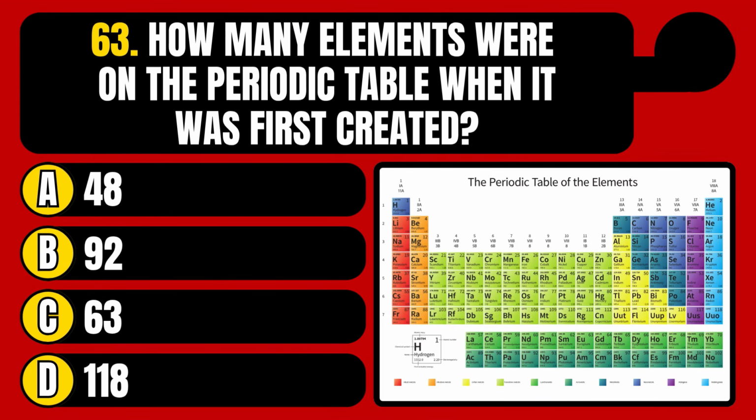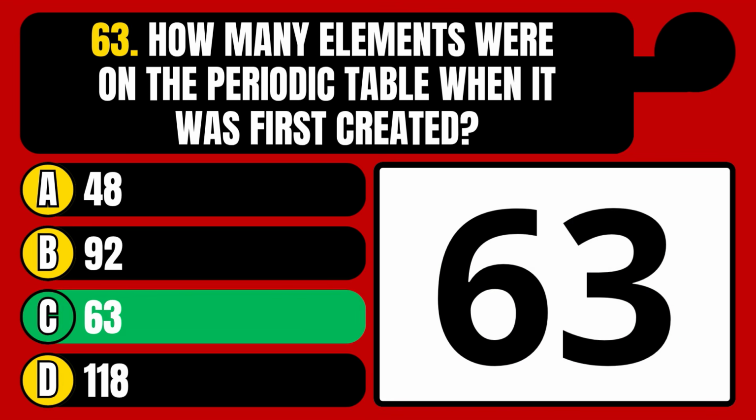How many elements were on the periodic table when it was first created? 48, 92, 63, or 118? The correct answer is option C, 63.